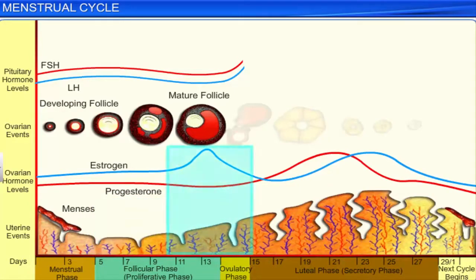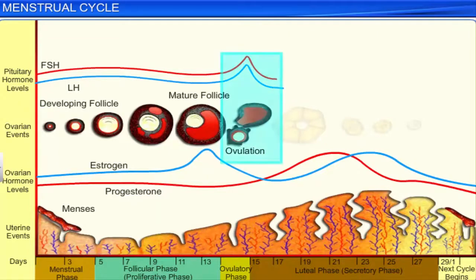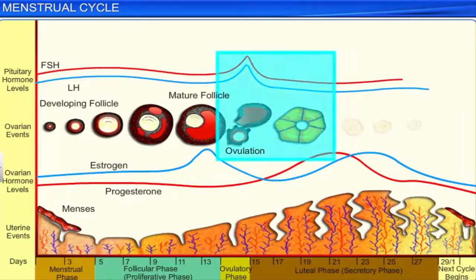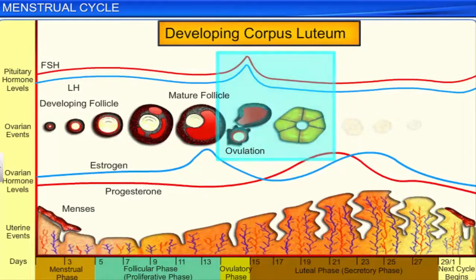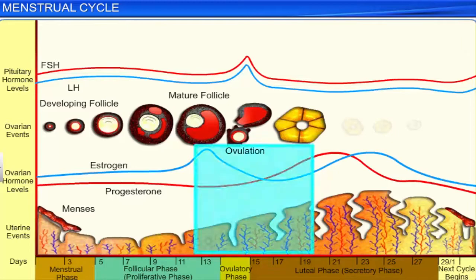The increased levels of estrogen in turn cause the anterior pituitary gland to release a surge of LH and FSH, so much so that by the ovulation stage, the levels of FSH and LH in the blood are at their peak. This LH surge causes ovulation by rupturing the Graafian follicle and turning the follicle's remnants into the corpus luteum. The estrogen level in the body too reaches its peak, and we see a gradual thickening of the endometrium.